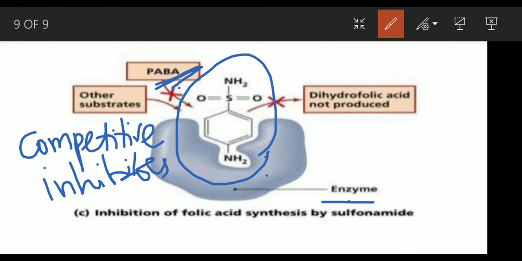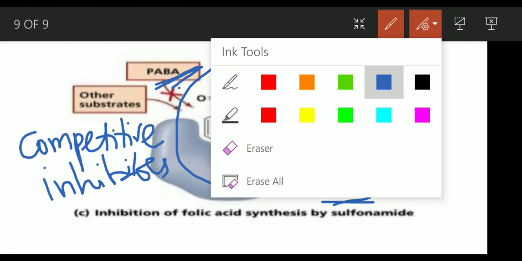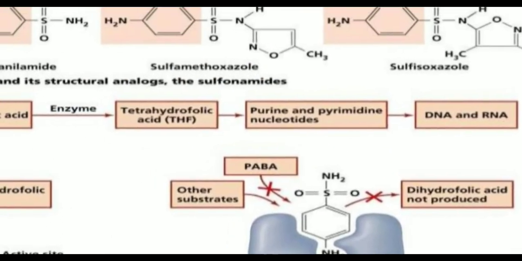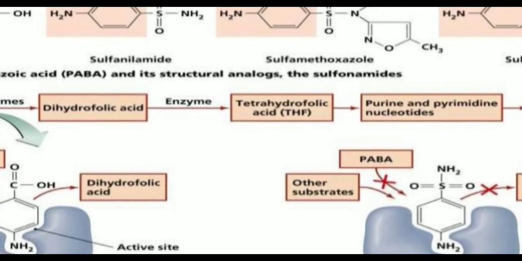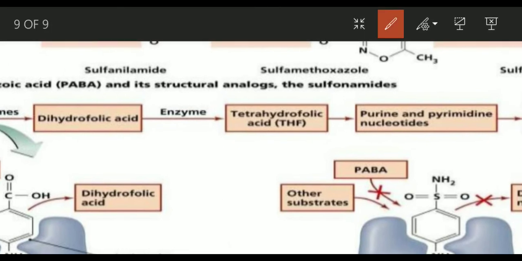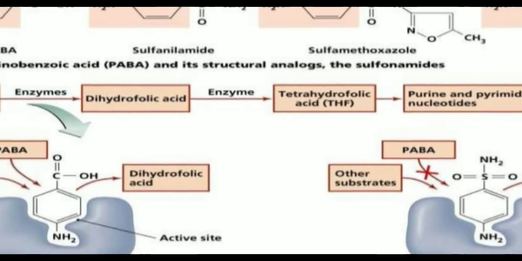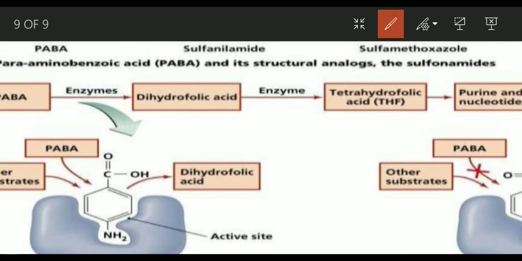Once they bind to the active site of the enzyme, because it is not PABA, rather some other drug, dihydrofolic acid is not produced. So this reaction is inhibited. So sulfa drugs inhibit the synthesis of tetrahydrofolic acid. So they block the pathway in this step.